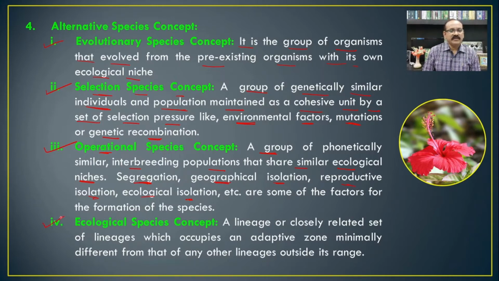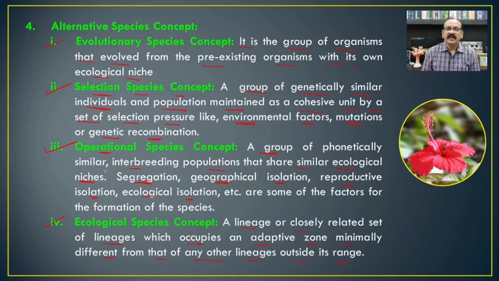The fourth one is the ecological species concept. In this concept, a lineage or a closely related set of lineages occupies an adaptive zone minimally different from that of any other lineages outside its range.